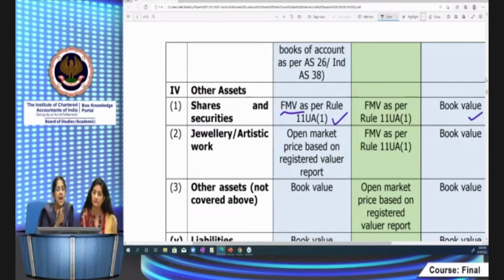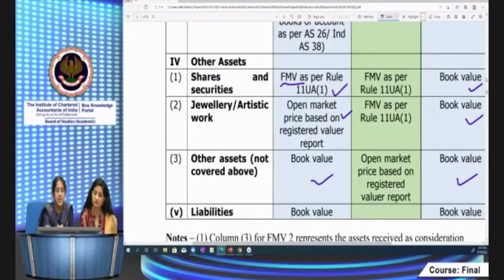As regards jewelry and artistic work, for full value of consideration, you have to take the open market price based on a registered valuer's value or report. Cost, what do you take? Book value. Then other assets not covered above: if you have exhausted all these assets, for the remaining assets, cost and full value of consideration are the same.